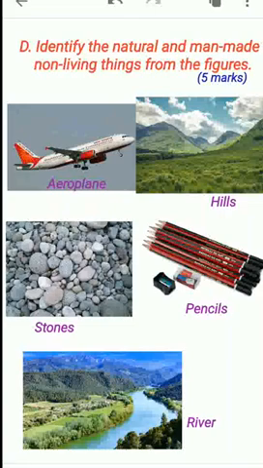In the answer paper, just write the heading natural non-living thing. Underline it. Below that, you want to find the answer. If it is aeroplane, just below that write aeroplane. No need to draw the picture and all, just write the name. If it is hills, just below that write hills. After that, just write the heading man-made non-living thing. Below that, identify those figures and write the names.